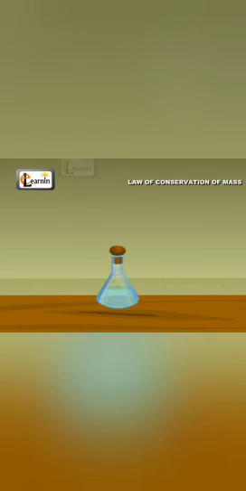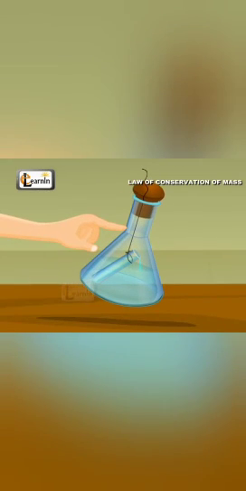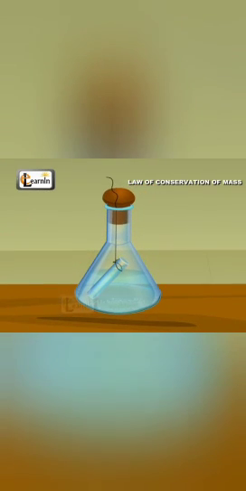The law of conservation of mass. Shown here is a small experiment that will help us understand the law of conservation of mass. Take some barium chloride solution in a conical flask. A test tube containing sodium sulfate solution is inserted into the conical flask, as shown, and the weight of the complete apparatus is calculated using a spring balance. The conical flask is tilted so that the two solutions are mixed. A white precipitate of barium sulfate will be formed, showing that the reaction has occurred.